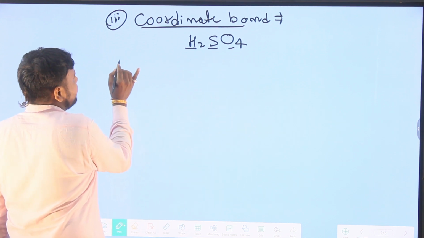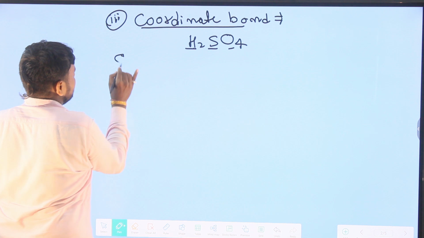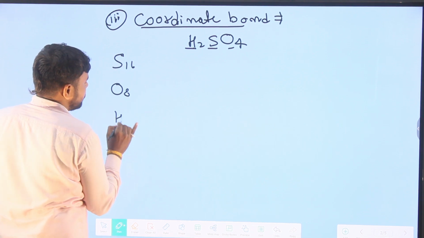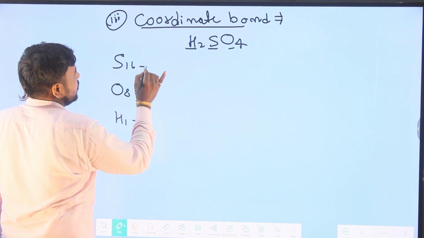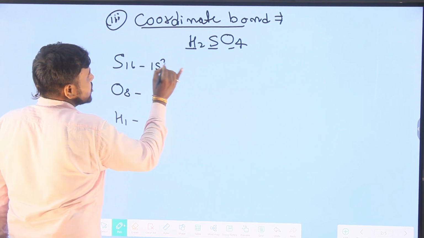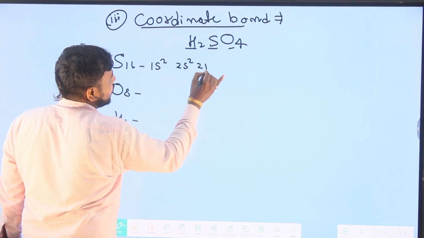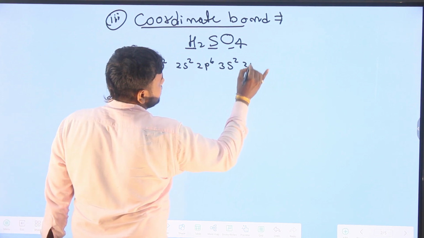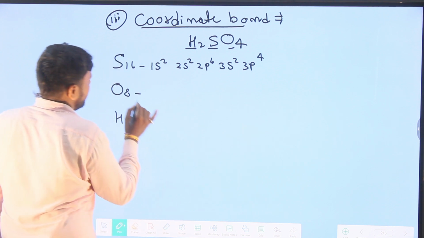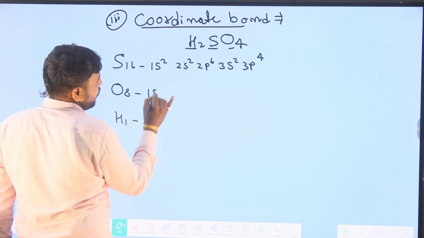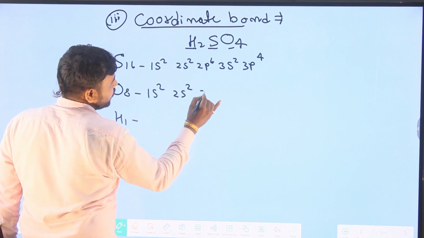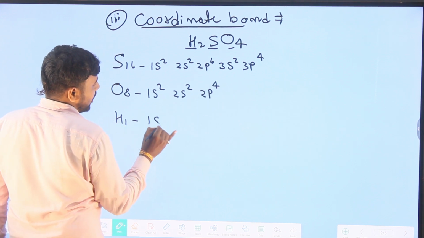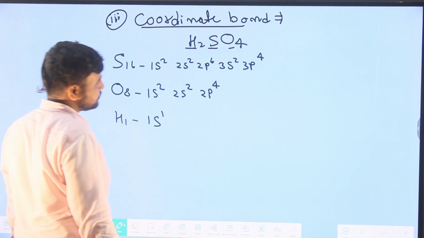The atomic number of sulfur is 16, oxygen is 8 and hydrogen is 1. The configuration of sulfur is 1s2, 2s2, 2p6, 3s2, 3p4. The configuration of oxygen is 1s2, 2s2, 2p4. The configuration of hydrogen is 1s1.